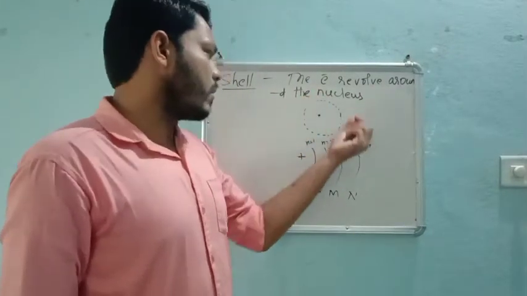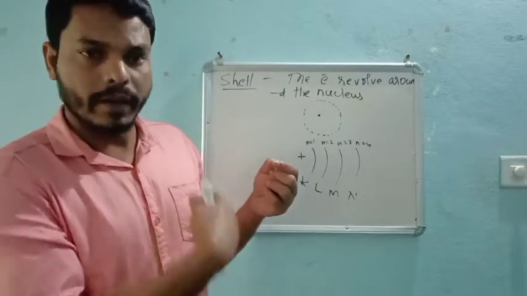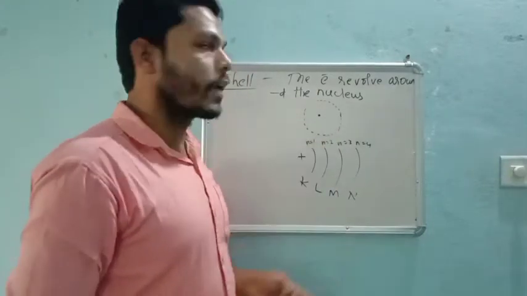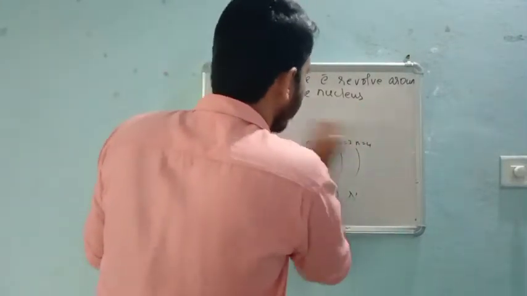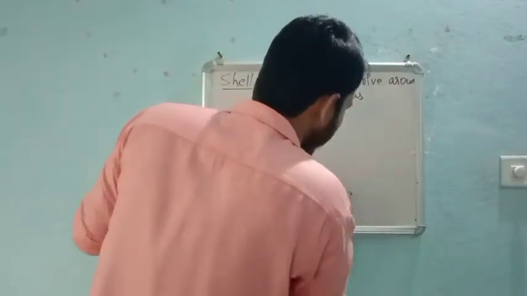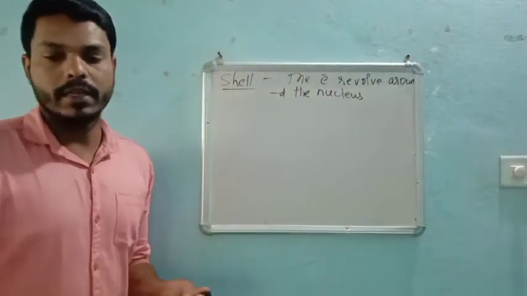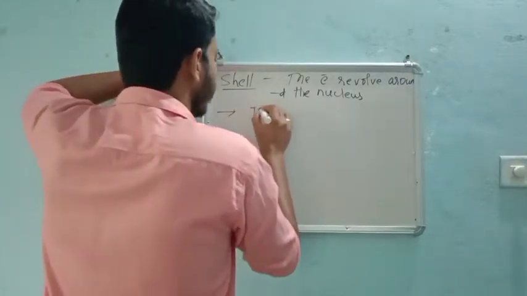It is revolving, so that's why a circular path is created. That path is what we call a cell. So this is the definition of cell. Later we will see the details about the cells. Generally, there are 4 cells.